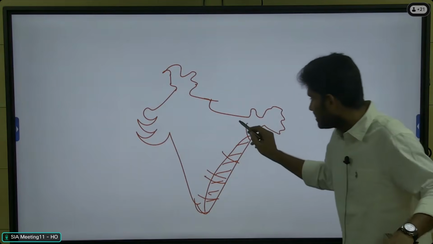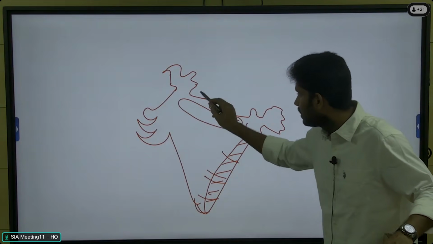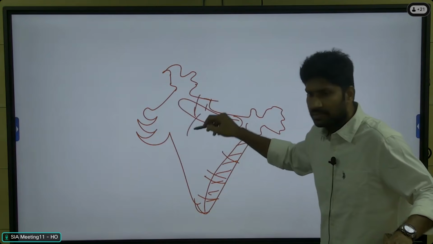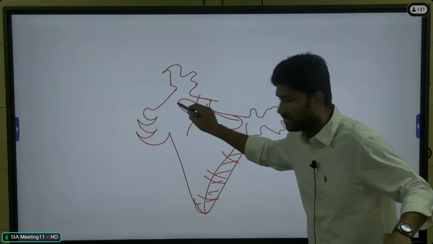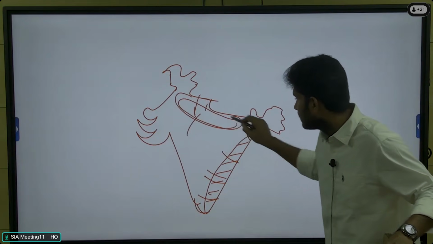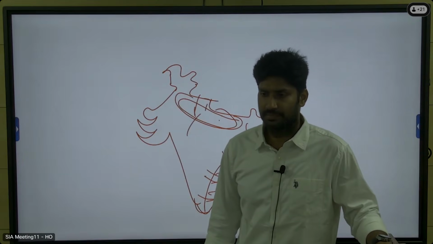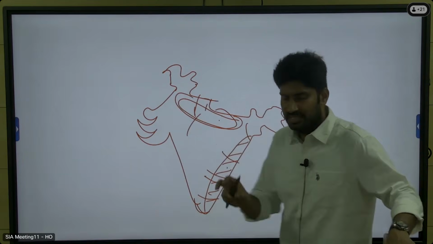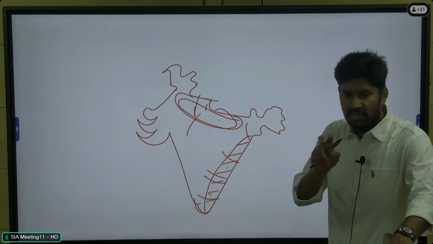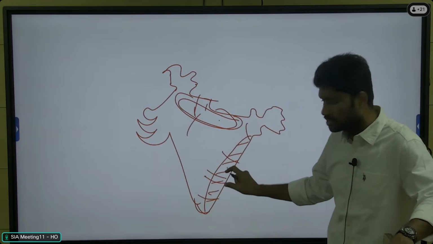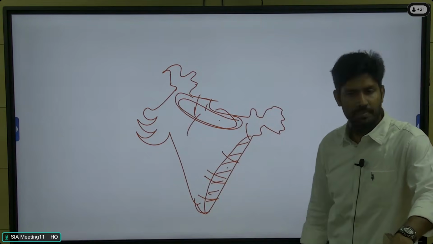And this entire northern plains, with the Ganga and Yamuna rivers, and here the Indus River. These two are the major regions of irrigated agriculture. Most of the areas in these regions are covered under proper irrigation facilities, mostly canal irrigation or borewell irrigation.